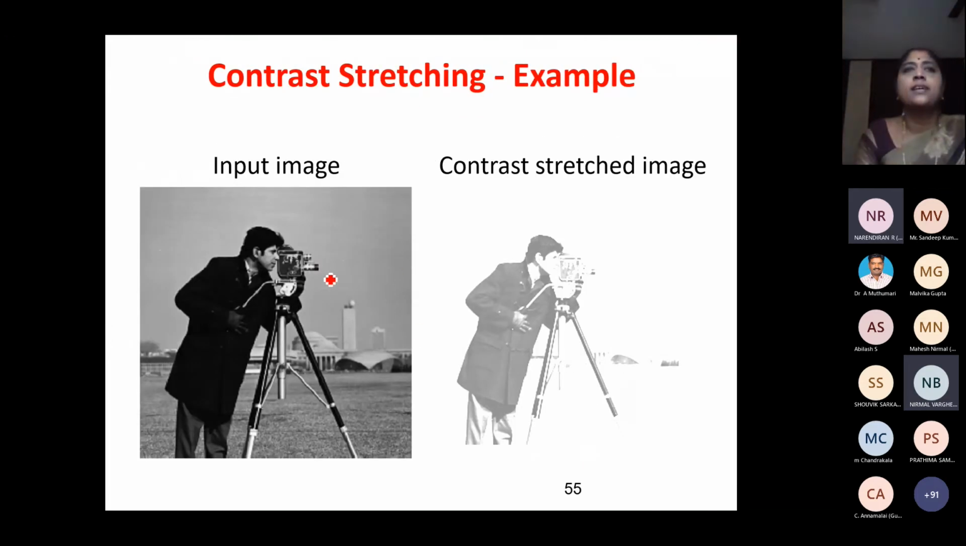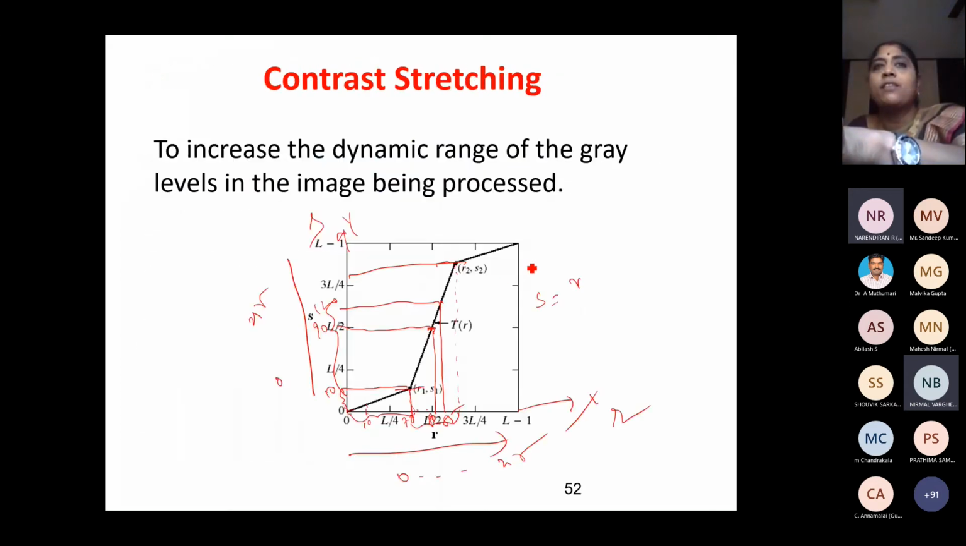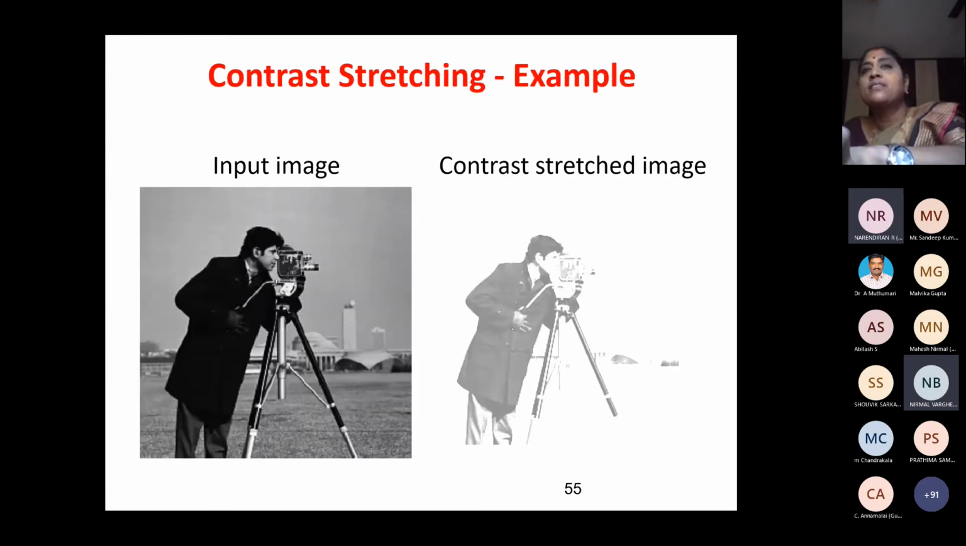Okay, so we can see this input image, and this is the contrast. We can see how the contrast has been improved. This is not a good image actually. It is a high contrast image, because what we have done in contrast stretching is try to improve whatever gray values lie in this range. I am trying to stretch the contrast, so it has become a highly contrasted image.